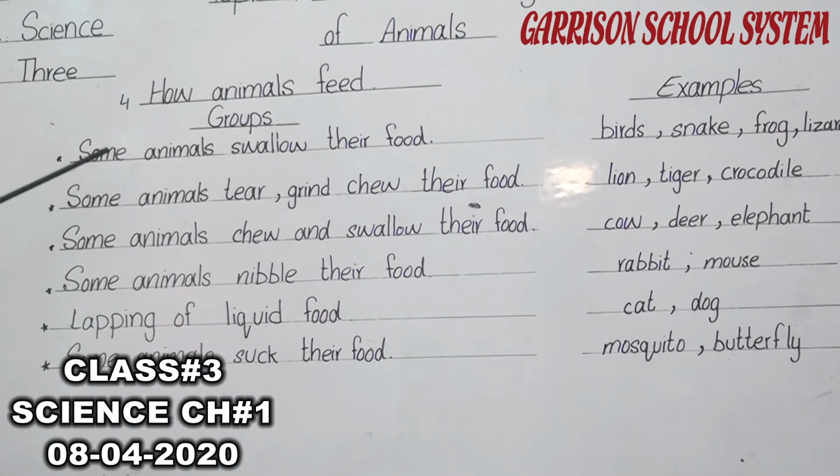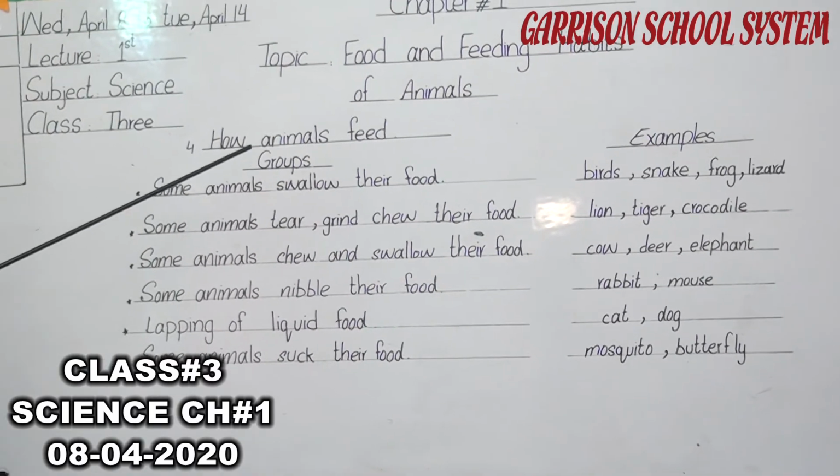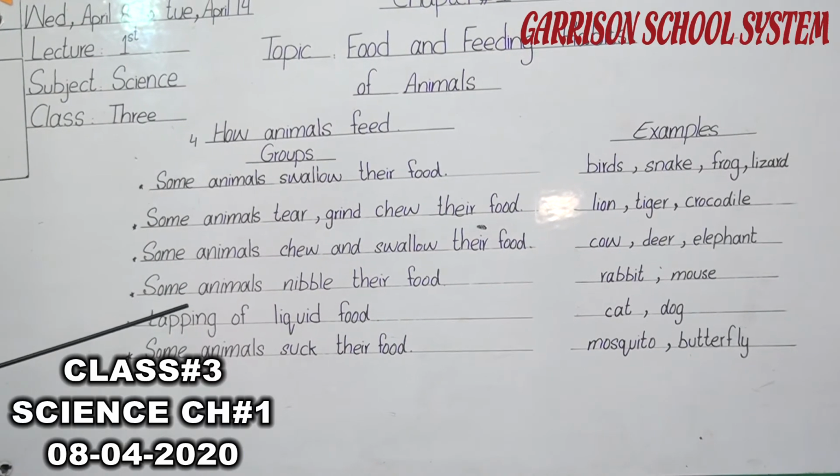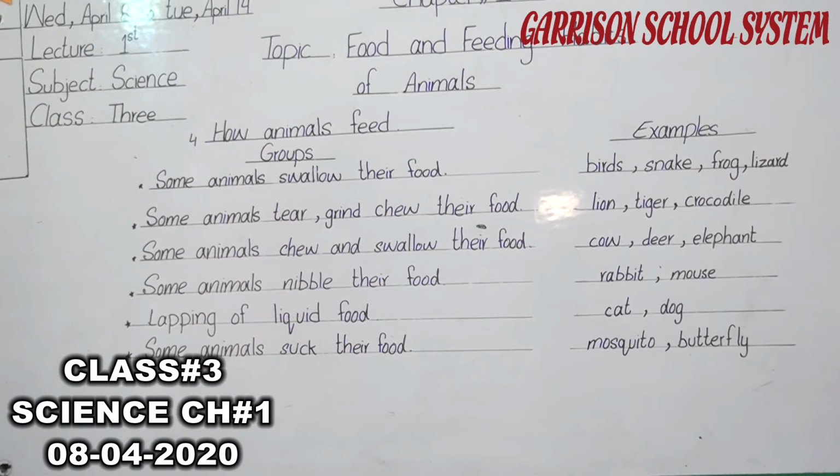Okay students, these are the methods which the different animals use to eat their food. Okay, understand?